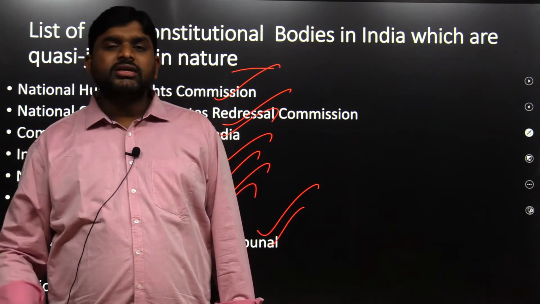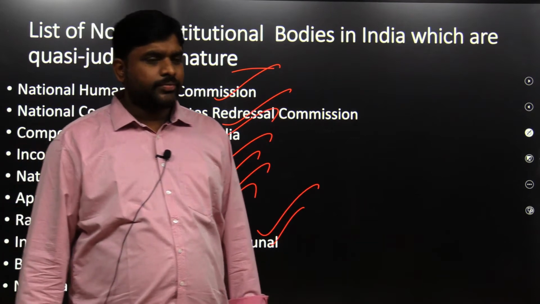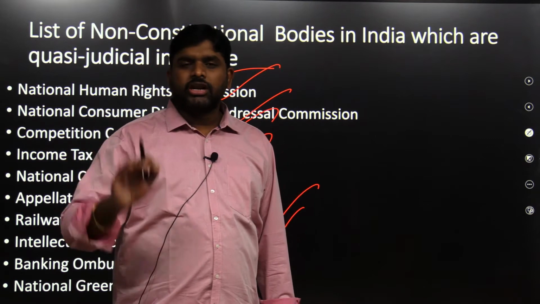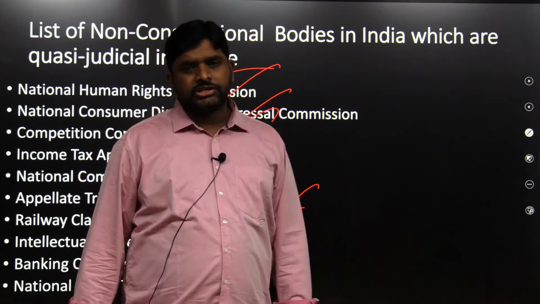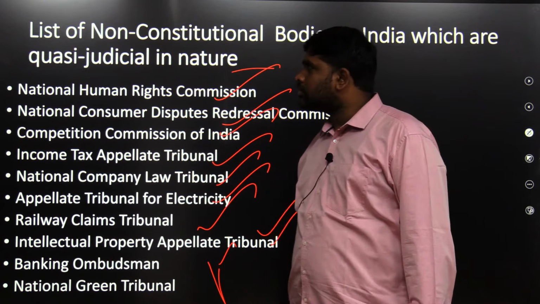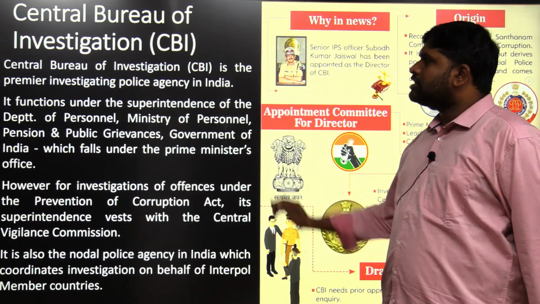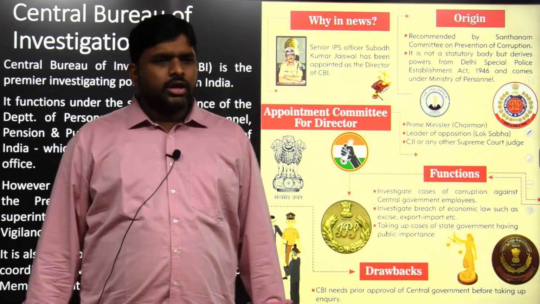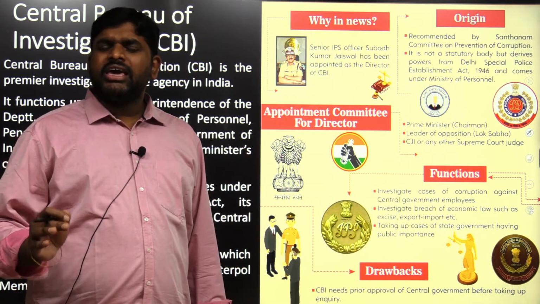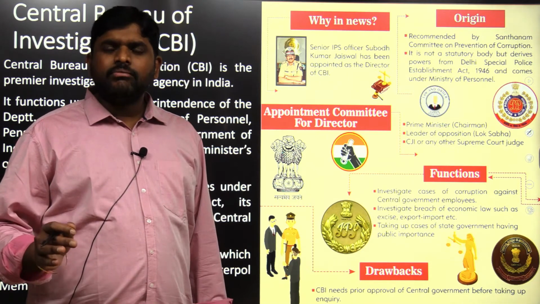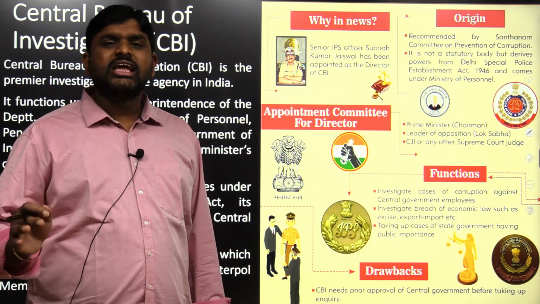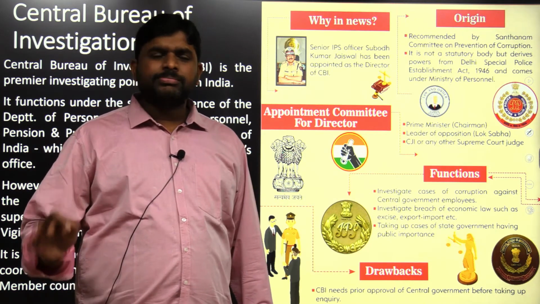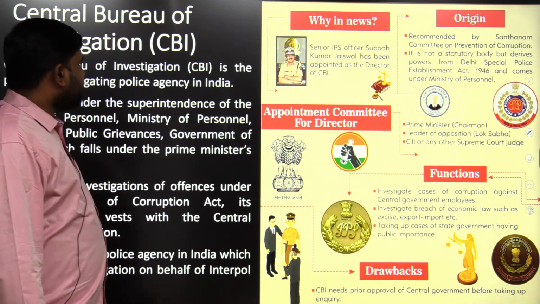One of the statutory bodies is the Central Bureau of Investigation, CBI. CBI is the best example of a statutory body. When the CBI came into existence, it initially came under the Delhi Special Police Establishment Act.